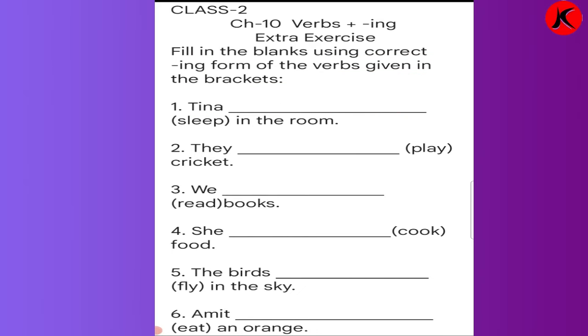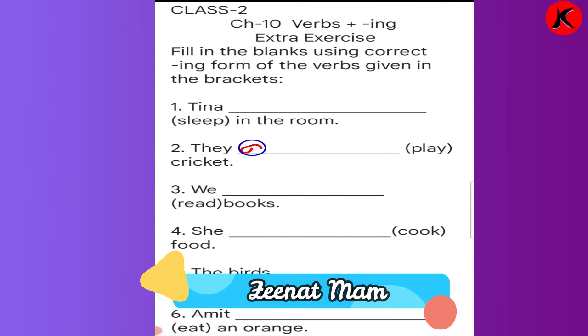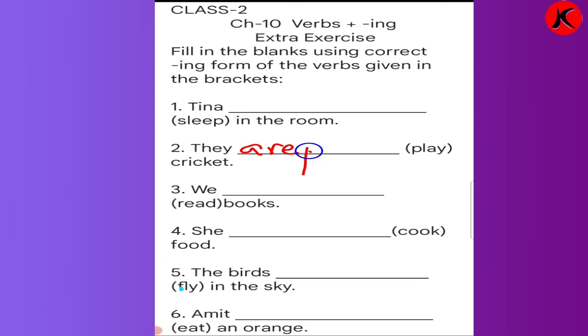Number 2, they dash play cricket. Now over here you can see they is in a plural form. It is talking about many people. So what will you write? They are playing. They are playing cricket.